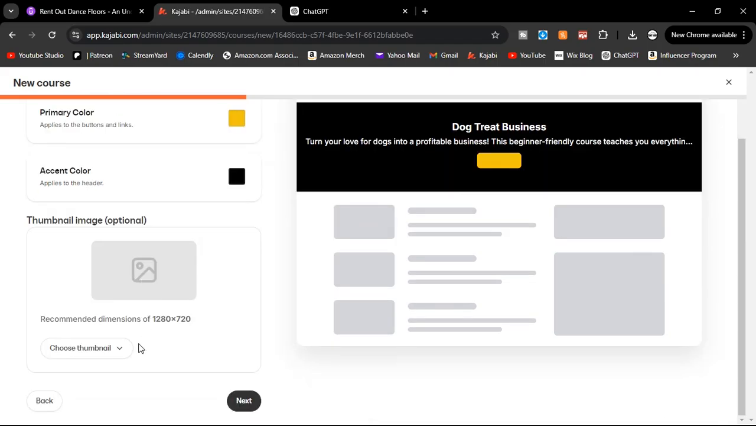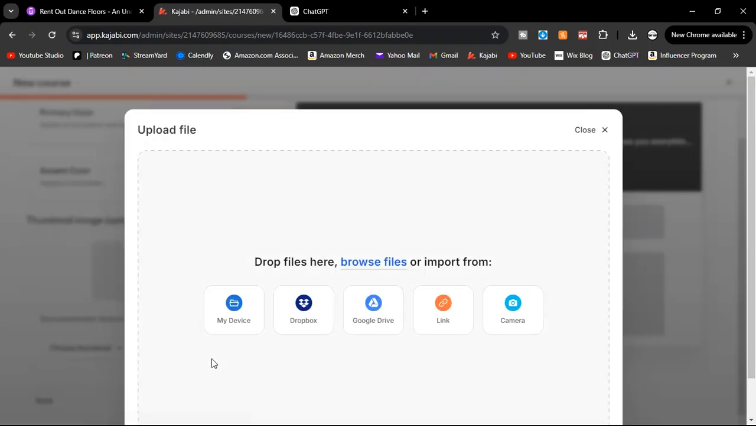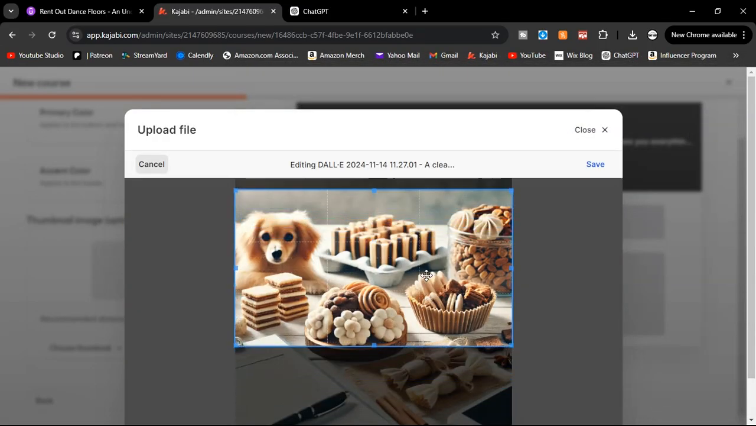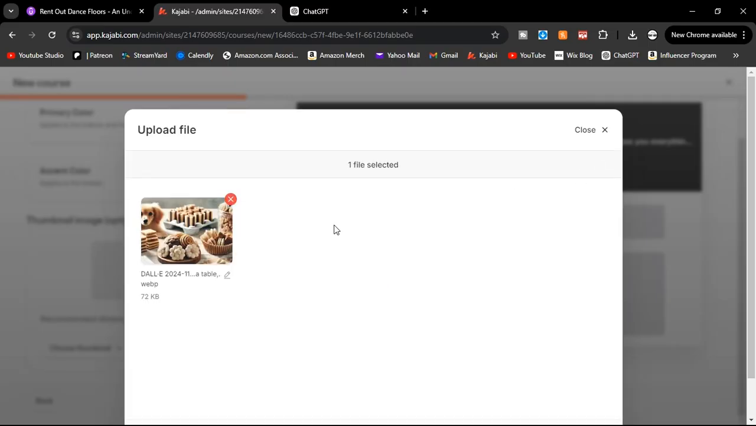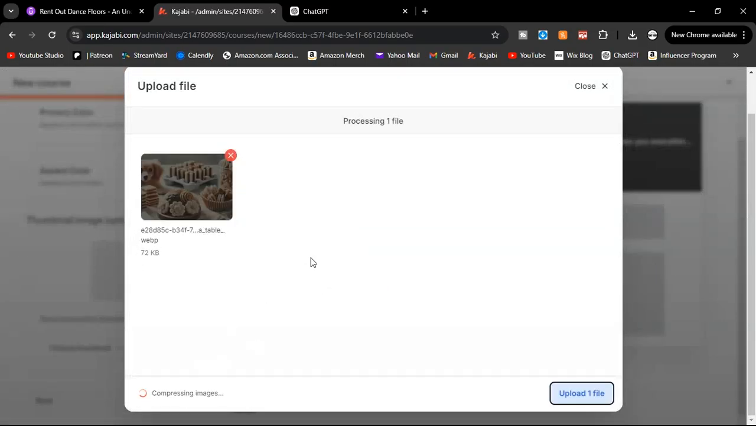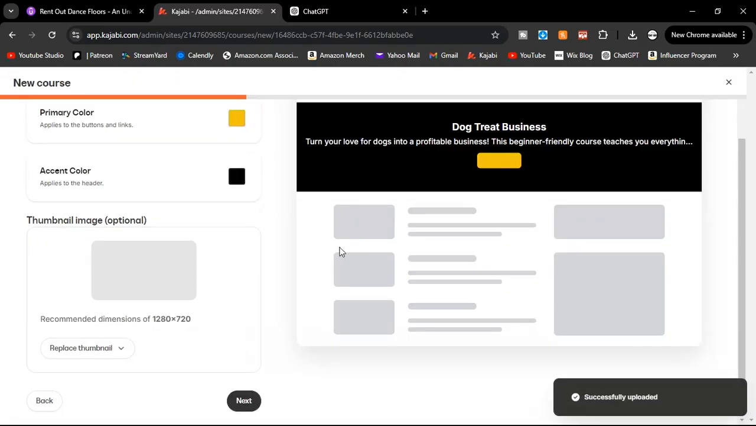A thumbnail image. We're going to choose one. I've already asked ChatGPT to make some thumbnails. We're going to go with this. ChatGPT makes things in square, but that's good. I can bring this into Canva and put the name in here or whatever, but we're just doing this quickly. ChatGPT made that for me. Upload the file and we're ready to go.